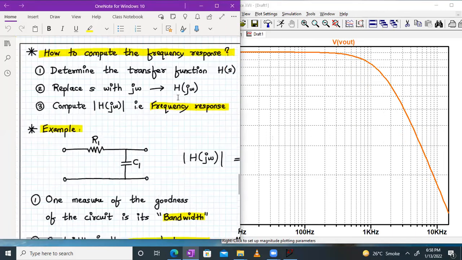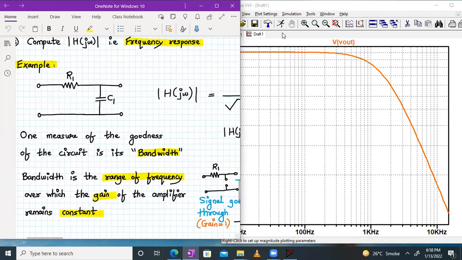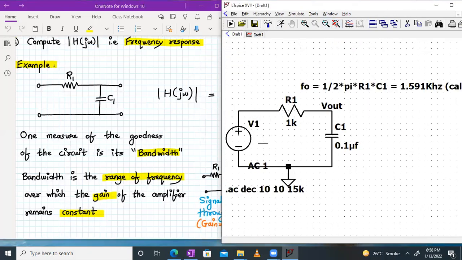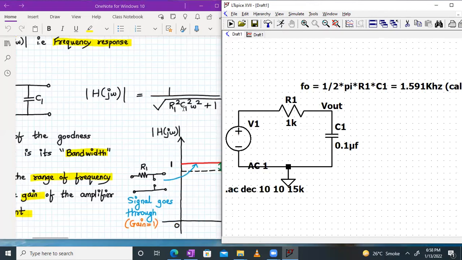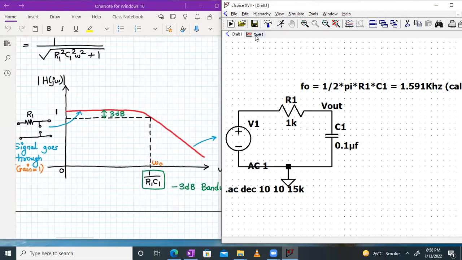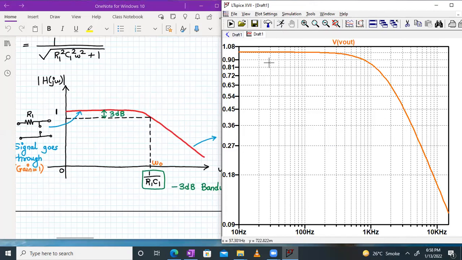Yeah. So now this was the circuit which we were talking about. And this is exactly the same circuit. Yeah, R1, C1, simple RC network. And we found out the cutoff frequency to be 1.591, right? And over here, this is the plot we were expecting, right? And that is what we are getting, exactly the same manner.